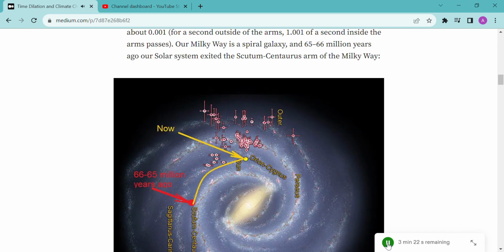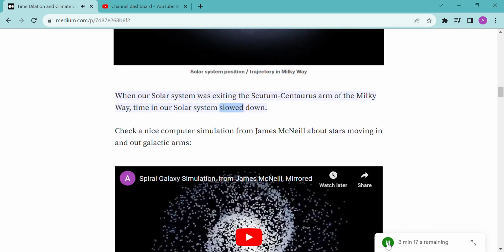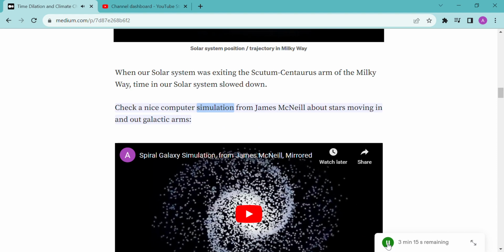When our solar system was exiting the Scutum-Centaurus arm of the Milky Way, time in our solar system slowed down. Check a nice computer simulation from James McNeill about stars moving in and out of galactic arms.